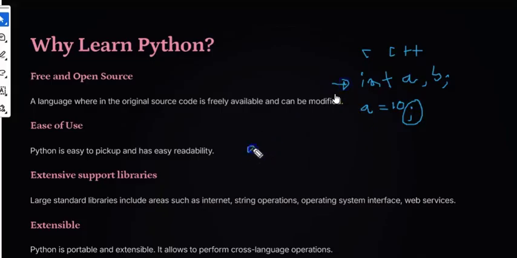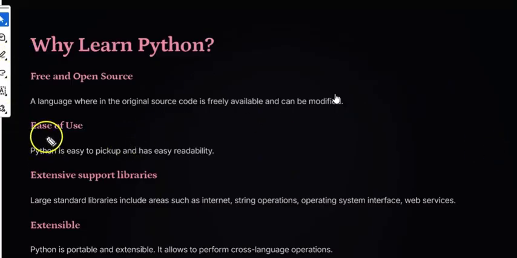But Python is smart. In Python, I directly write a equal to 10. That's it. No semicolon, no int. Automatically, it will assign a as an integer type. When I say b equal to 17.5, b is automatically assigned as a float. That's the best part of Python. Anyway, just to give you an example of how easy it is to use. Now for the extensive support libraries, it has a huge collection of inbuilt libraries which I can use directly in Python.